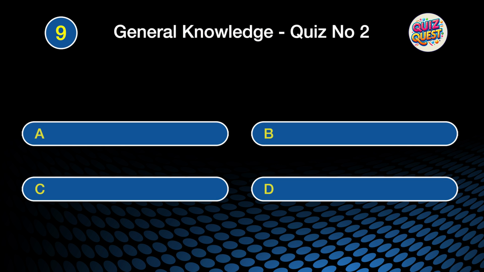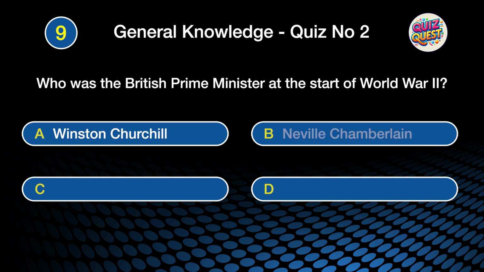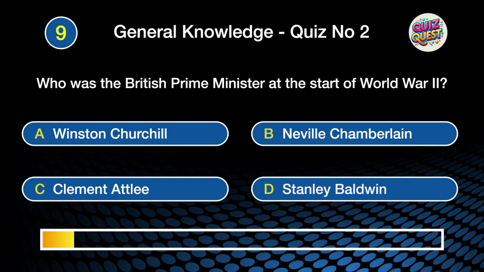Question 9. Who was the British Prime Minister at the start of World War II? Was it A. Winston Churchill, B. Neville Chamberlain, C. Clement Attlee, or D. Stanley Baldwin?